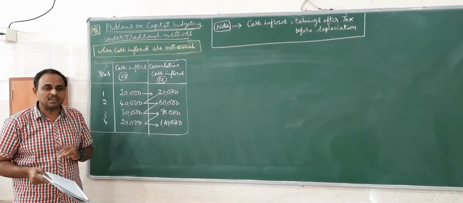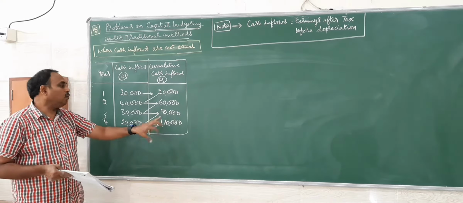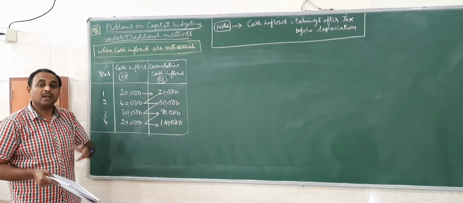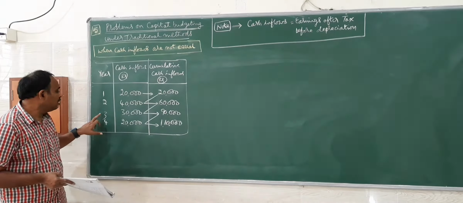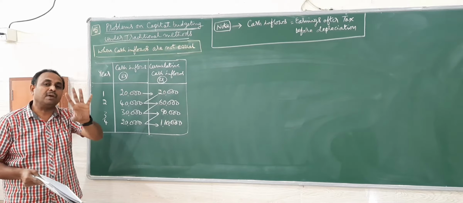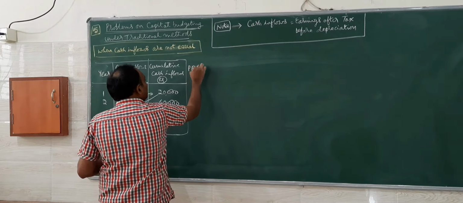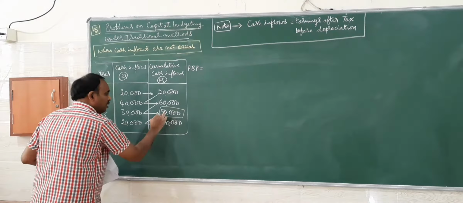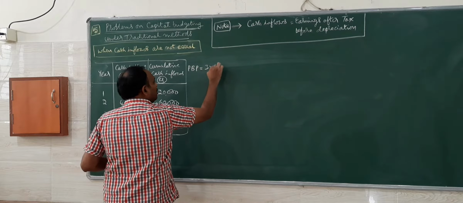From this, what do we understand? 3 years is less than 1 lakh if completed. If you complete 4 years, it is more than 1 lakh. That means the payback period lies between year 3 and year 4. So how to go about the calculation here? For the payback period, we definitely know 3 years are to be completed, 90,000. After 90,000, we have to go for how many more years?